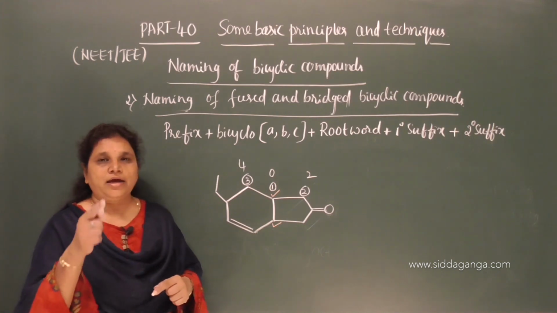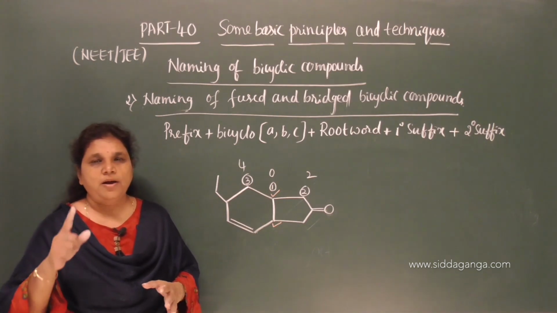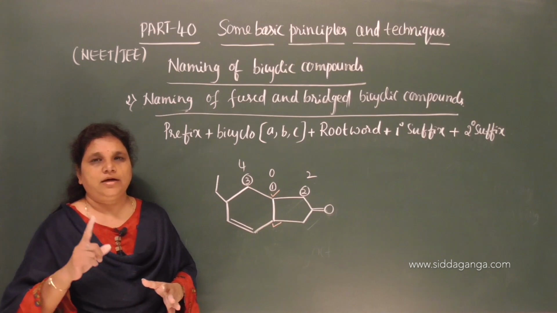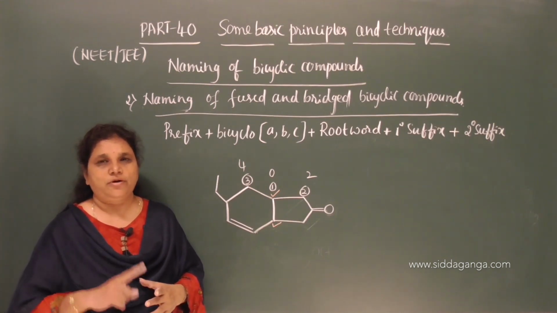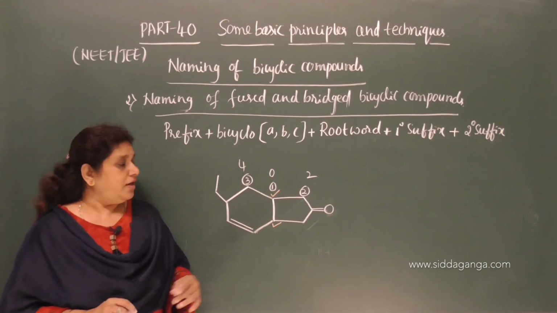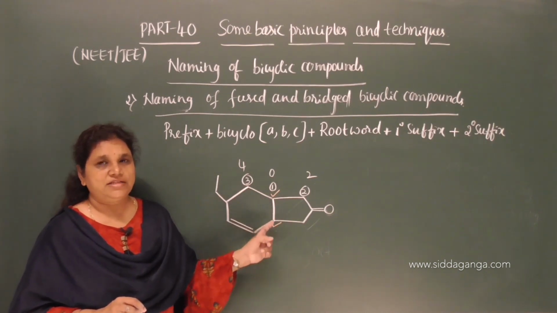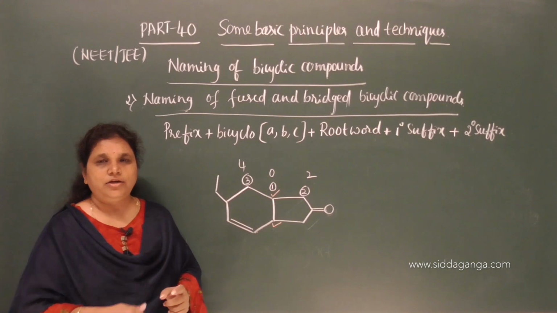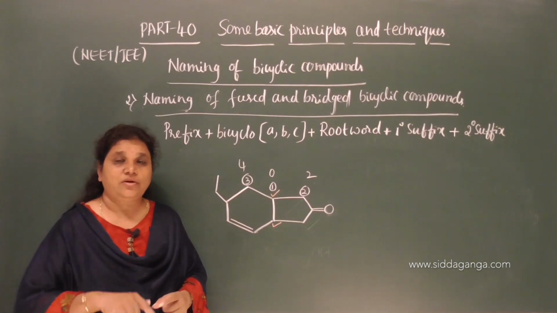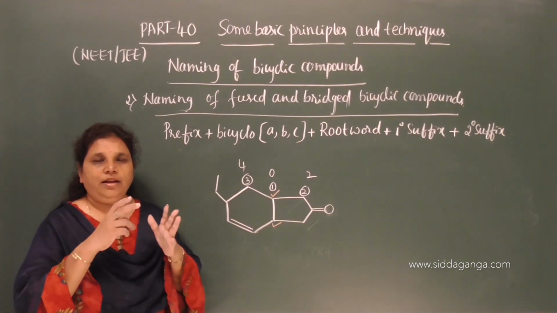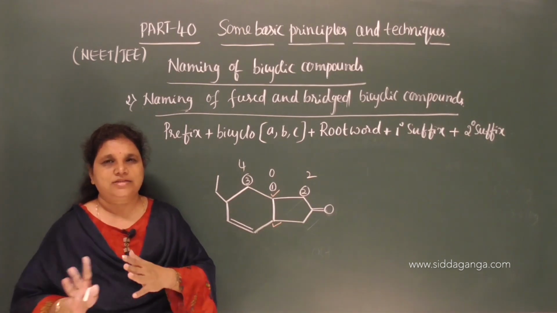While numbering, again we need to give the preference for multiple bonds and functional group, multiple bonds and the substituent group, and it ends with the second bridge head carbon, again continue the numbering from the next longest path and numbering ends with the smallest path.